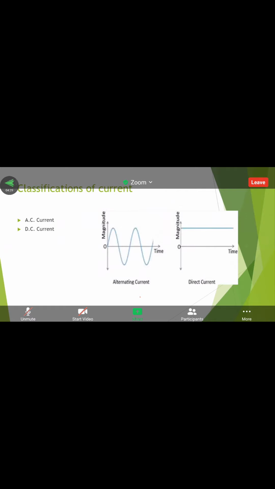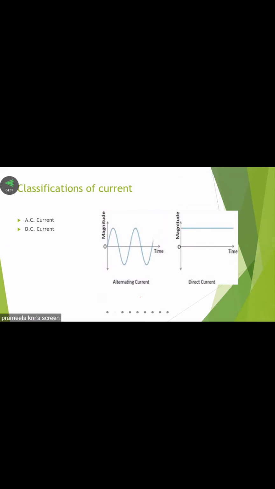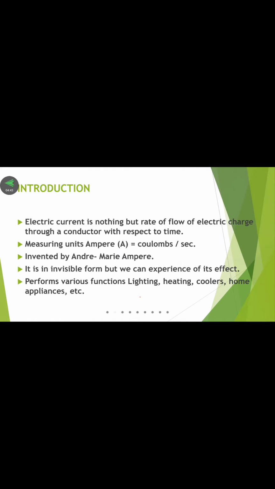So next we discuss current. Basically, current is available in 2 forms. One is AC, second is DC. AC is nothing but alternating current. DC is nothing but direct current. So next we go to the introduction.